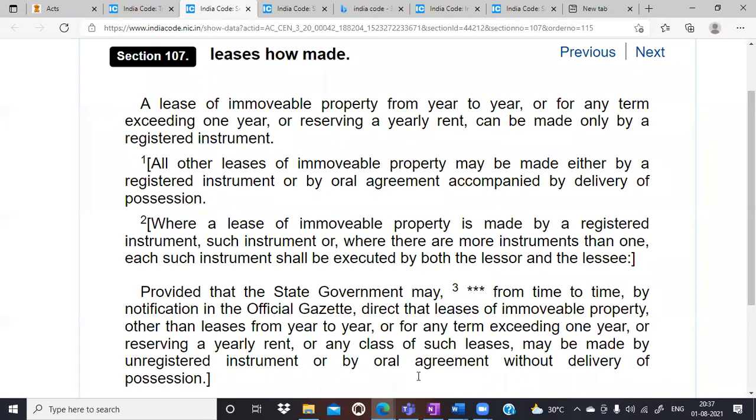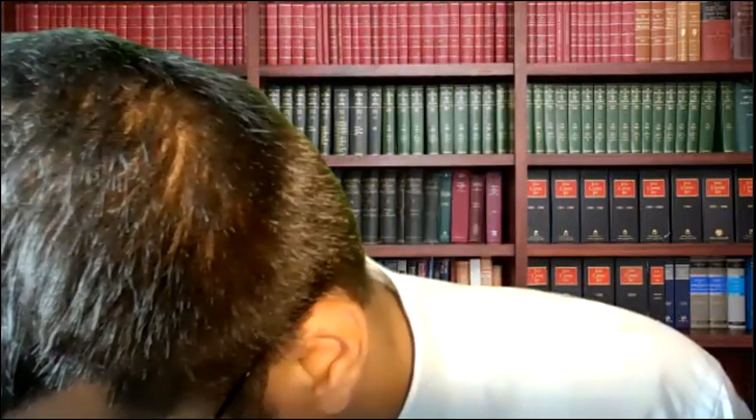Reserving a yearly rent की जगह यहाँ पर ये लिखा होता received a yearly rent, तो क्या interpretation निकलती प्रभात? Yes, sir. In that case, if it was written that receiving a yearly rent, it means that if you are receiving a rent for 1 year and according to year, then it is necessary to get it registered. Acha. Yes, Pritika, you were saying something. Sir, I was saying that receive a yearly rent, I think it would imply year to year basis. It will imply year to year.